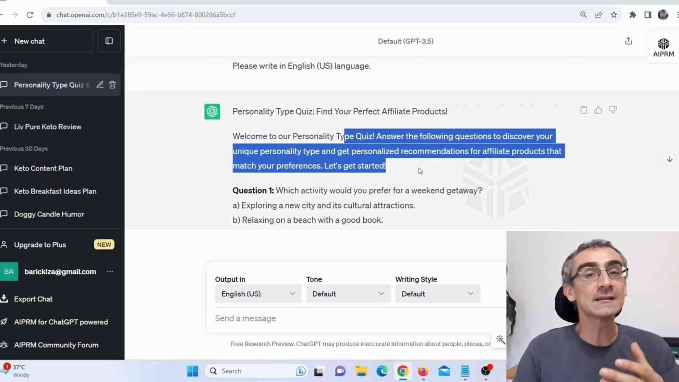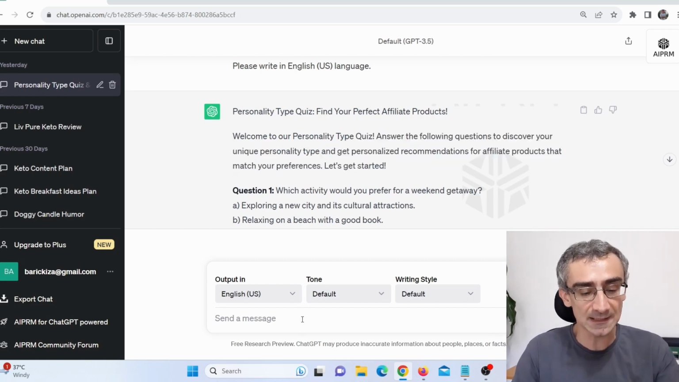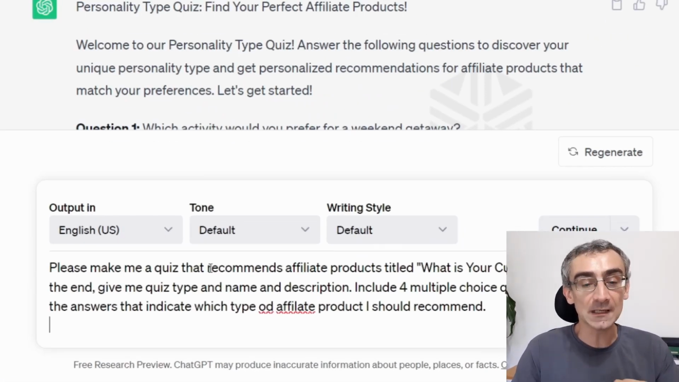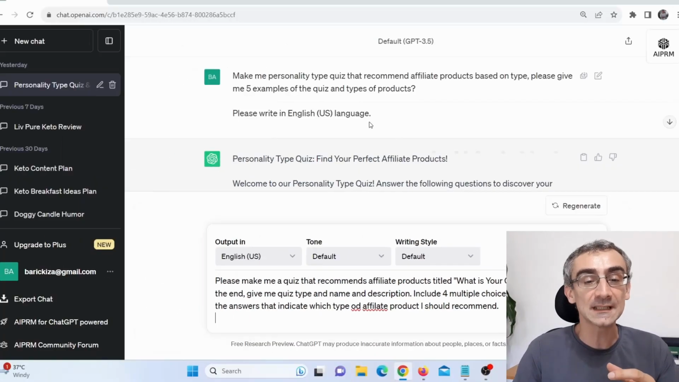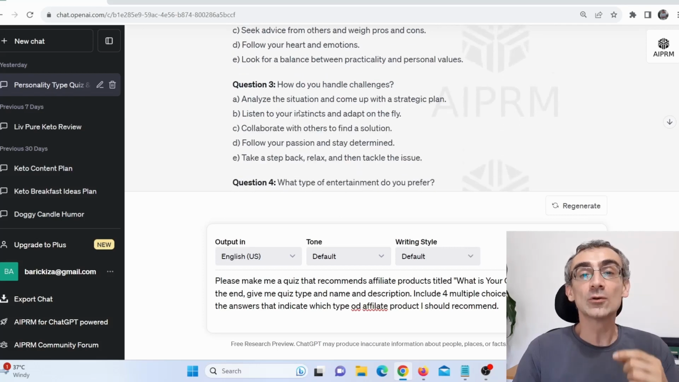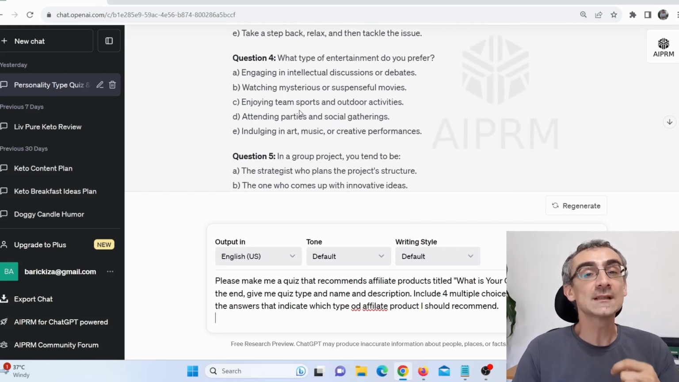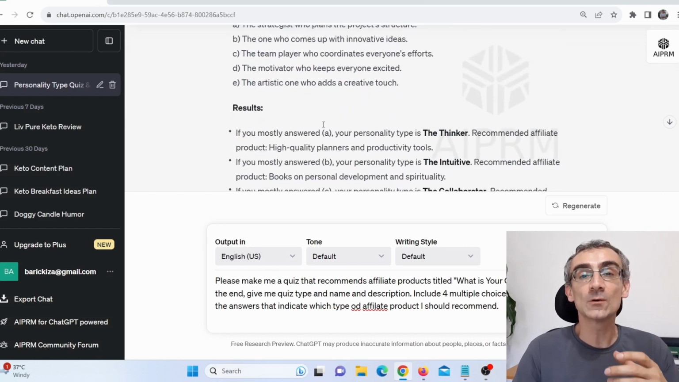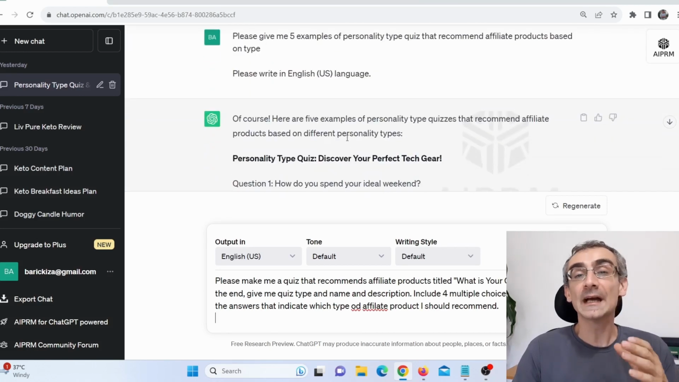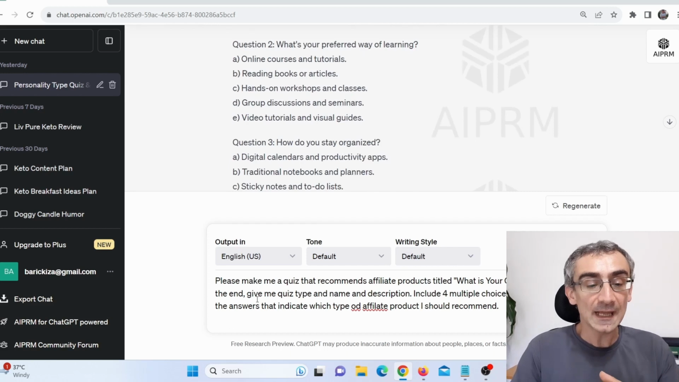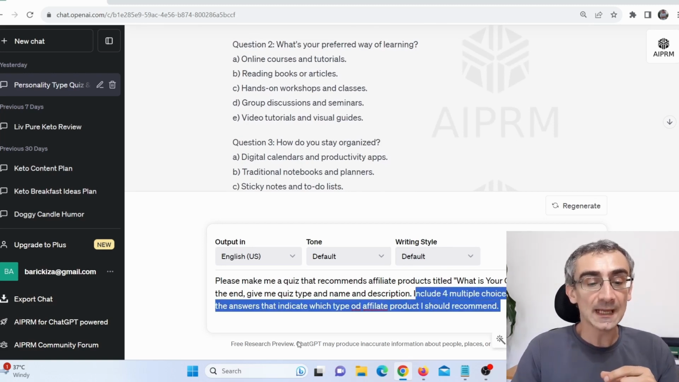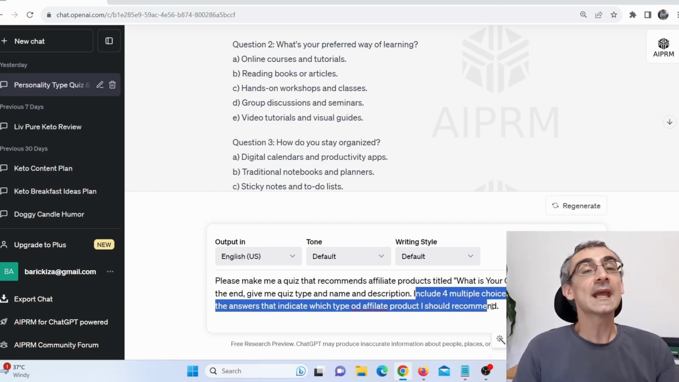So after that, you need to give it a different prompt. So you can say something like this. For example, here you can see, please make me a quiz that recommends affiliate products titled, what is your culinary style? For example, because here I actually chose culinary as my quiz type. Here you can see there are 5 types of quizzes that they actually recommend for me. I have chosen culinary. And here you can see at the end, give me quiz type and name and the description of this quiz. Include 4 multiple choice questions and the answers that indicate which type of affiliate product I should recommend, and press enter.